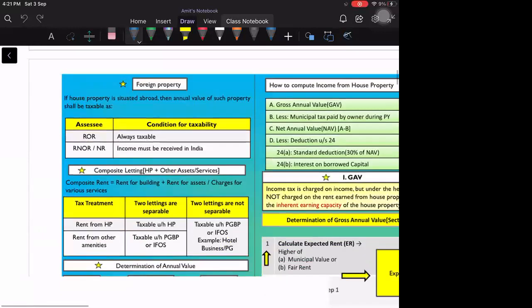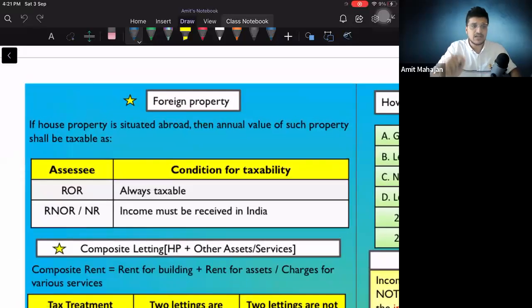श्योर, परफेक्ट. उसके बाद है फॉरेन प्रॉपर्टी. वी हैव सीन दिस. इफ द हाउस प्रॉपर्टी इज सिचुएटेड अब्रॉड, then the annual value of such property shall be taxable as, okay, if the property is situated outside India and if I'm receiving any income, if I am ROR, then in that case it will always be taxable in my hands because my global income is taxable, no? Okay. Next is if I am RNOR or NR, and in that case only if that income is received in India, then only it will become taxable.